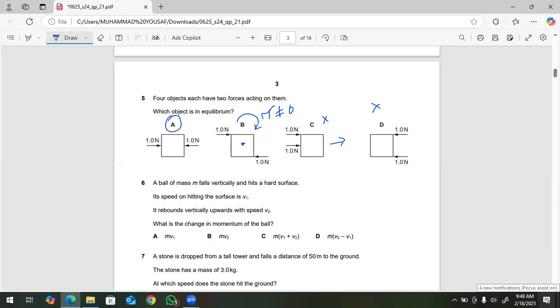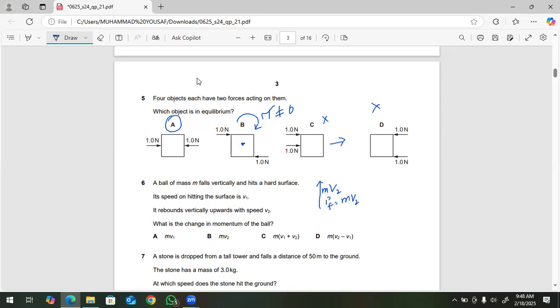Next, question number 6. A ball of mass m falls vertically and hits a ground surface. Its speed on hitting the surface is v1 and it rebounds vertically upwards with velocity v2. What is the change in momentum? When the object rebounds, its velocity is v2 and mass is m, so the final momentum will be mv2.